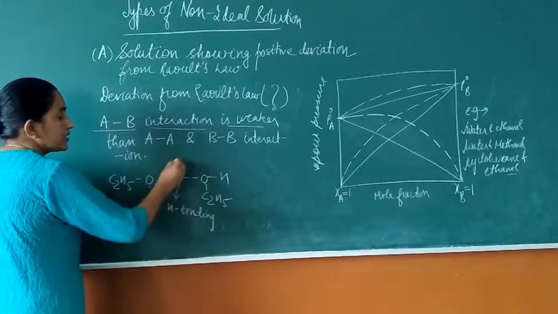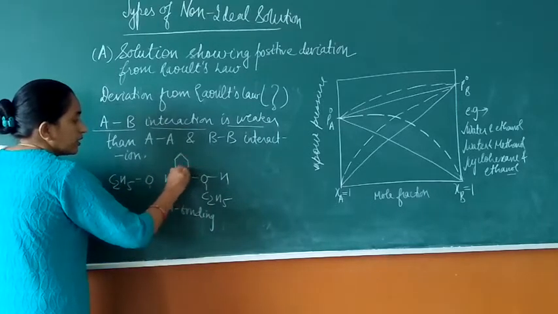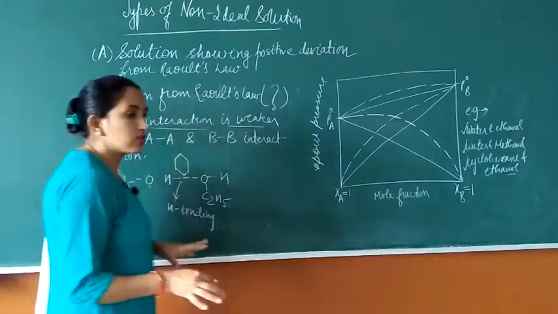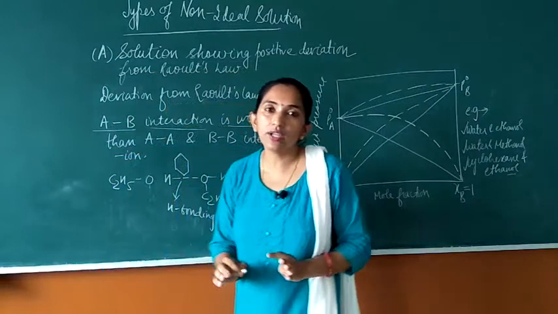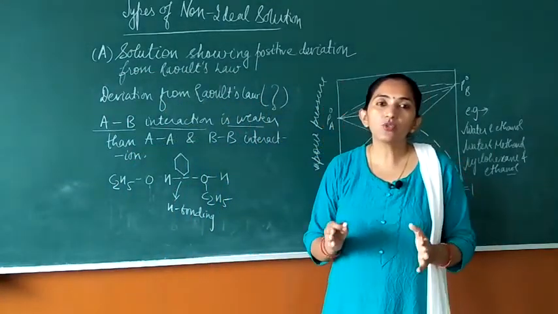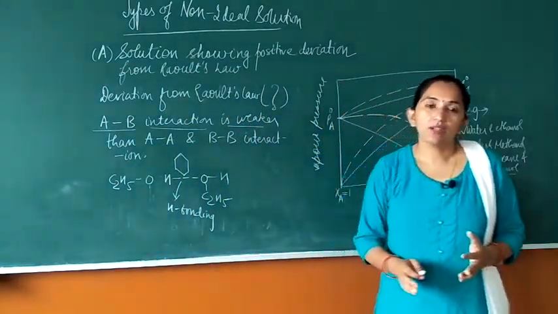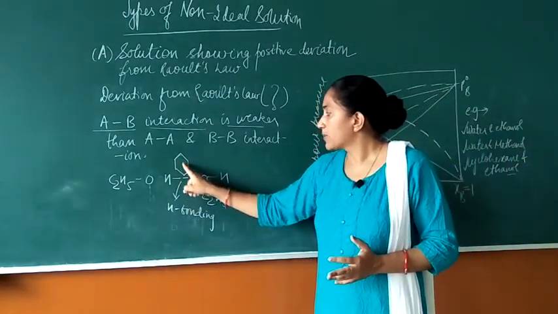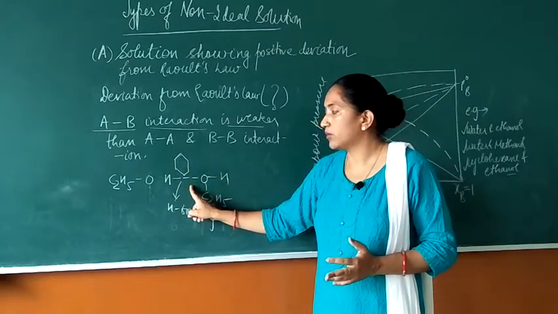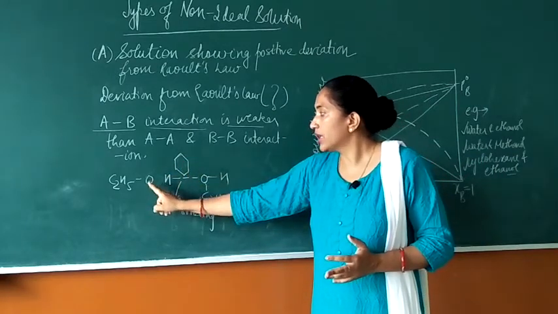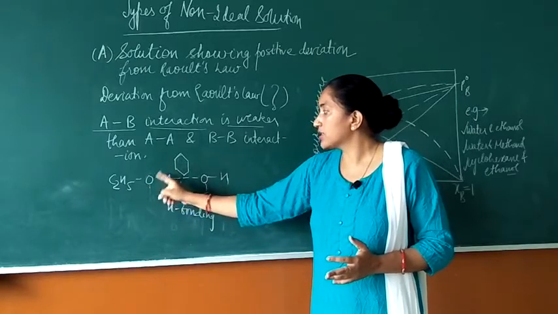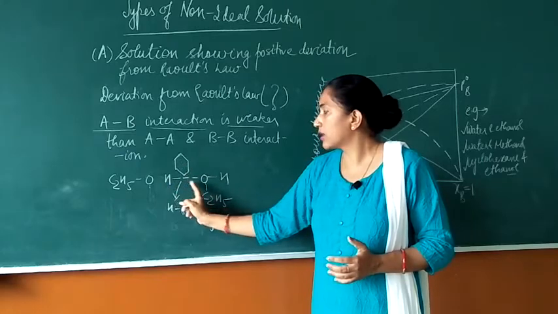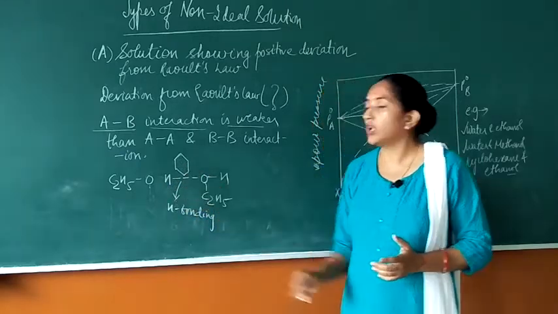So when we add a cyclohexane molecule, when cyclohexane liquid is mixed to it, what will happen, students? The cyclohexane will occupy the space between the ethanol molecules. That means it is occupying the space between the ethanol molecules. It is not getting associated with ethanol, so AB interaction is not there. It is just getting its place in between the space of the two ethanol molecules.